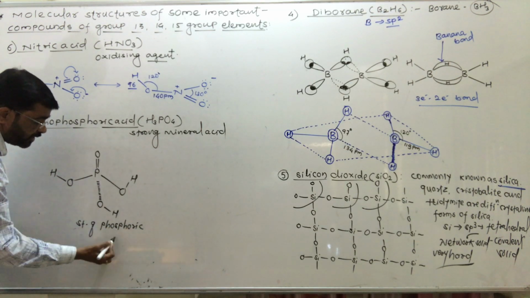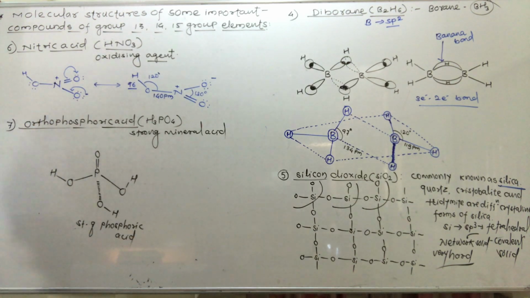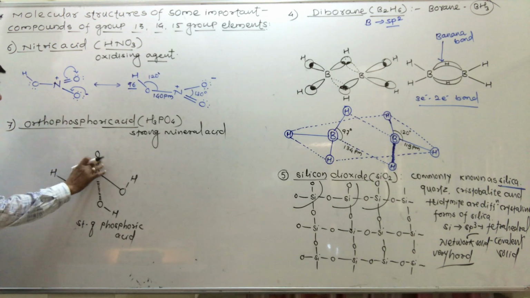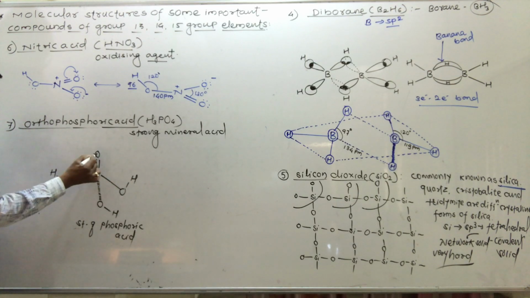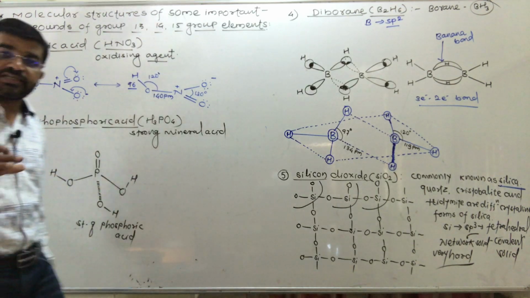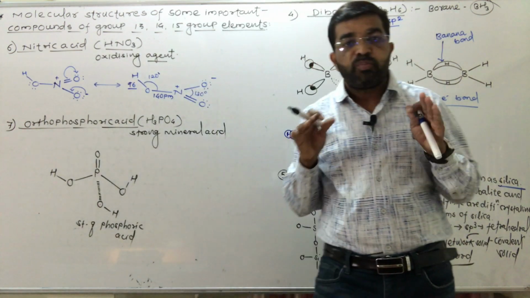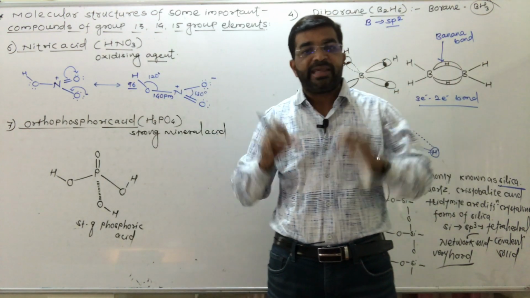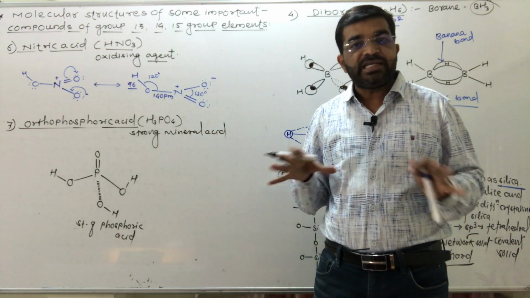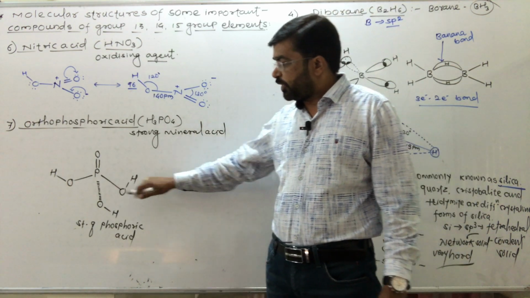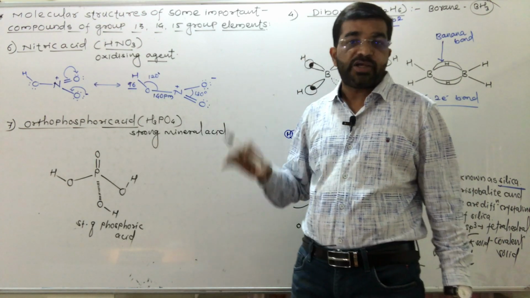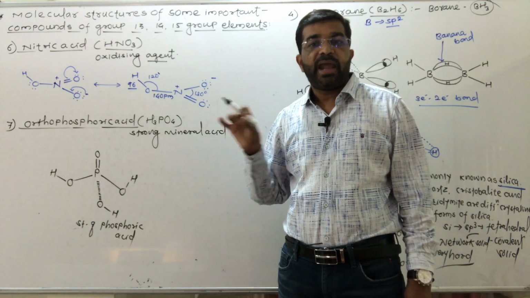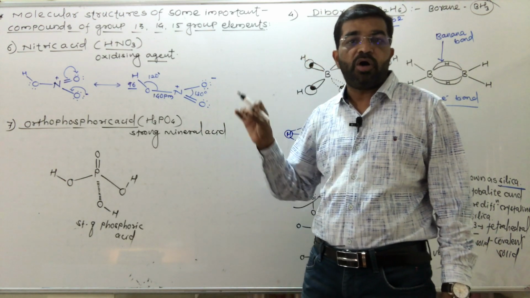Don't forget, the phosphorus atom in phosphoric acid is tetrahedral, with one oxygen double bond. Phosphorus is at the center and 4 oxygens are at the 4 corners, making a regular tetrahedron. There are 3 OH groups, 3 OH bonds. It is a strong mineral acid and one of the oxy acids of phosphorus.